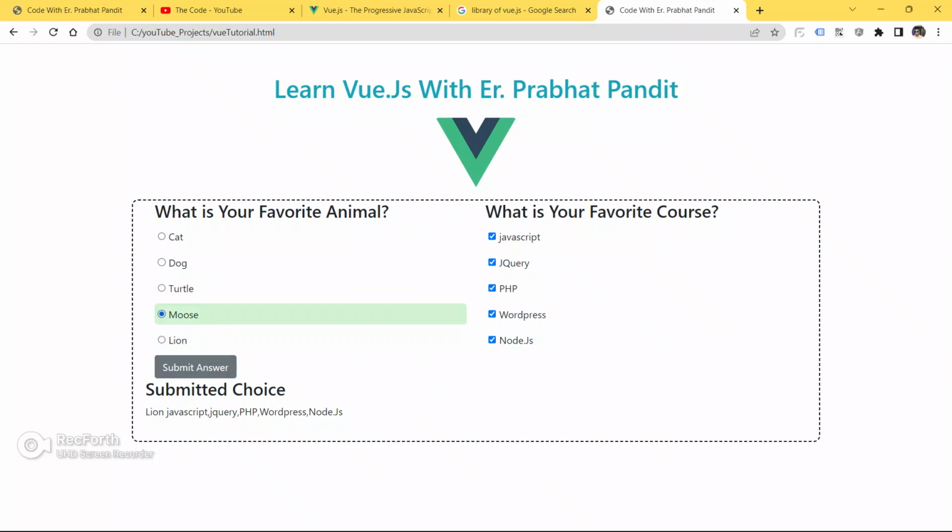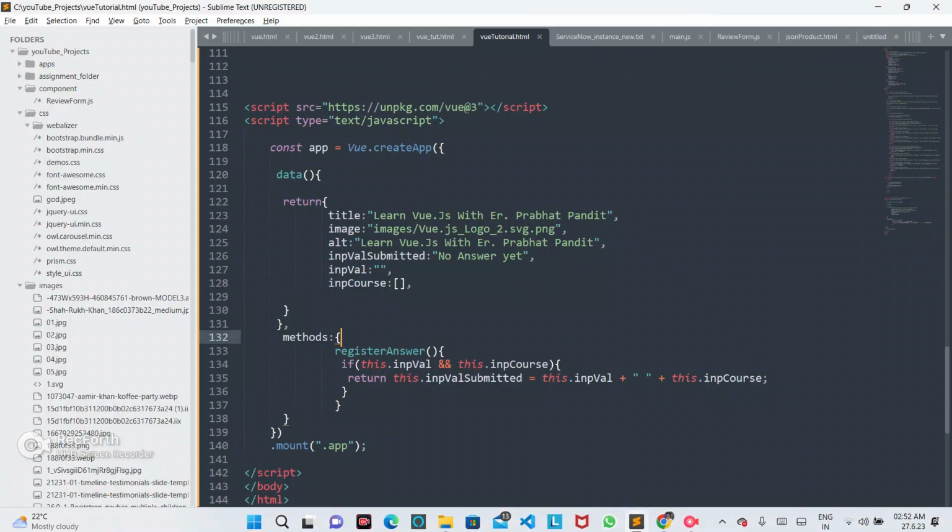Let me choose lion from here. Submit the answer. We got the lion also here. Let me choose moose. Submit the answer. We got the moose here. Let me choose turtle. Submit the answer. Turtle is here. Let me choose dog. Submit the answer. We got the dog. Let me choose cat. Submit the form. We got the cat also. Let me choose single quotes from here. As of now, JavaScript is selected. So submit the answer. We got the cat from here and we got the JavaScript from here.